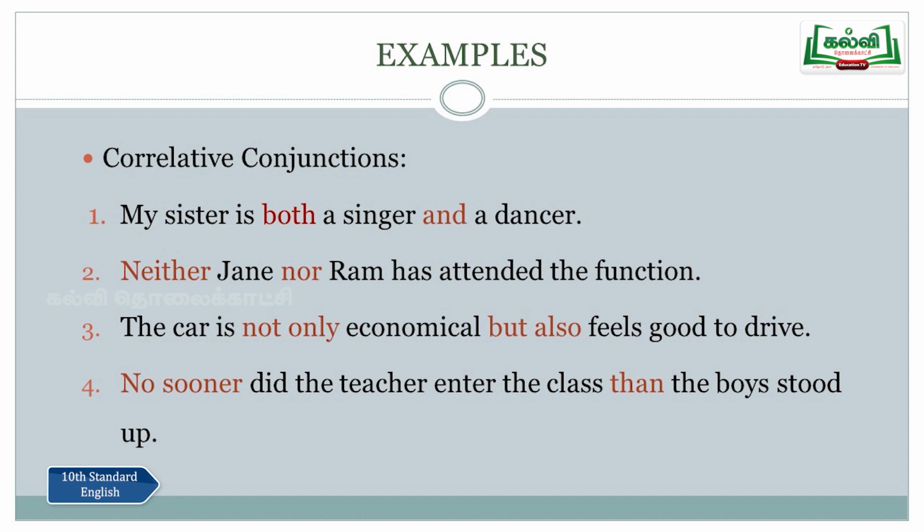No sooner did the teacher enter the class than the boys stood up. "No sooner" is always used with "than". So what do you mean by this? The meaning is: as soon as the teacher entered the class, the boys stood up. Here, "no sooner" and "than" are used as correlative conjunctions.